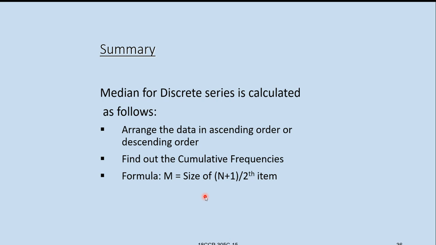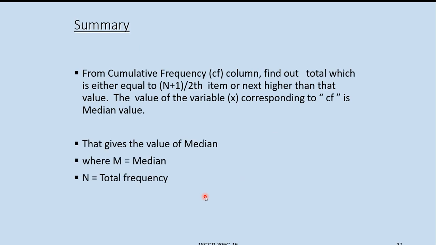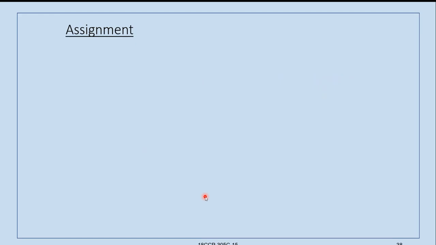You need not worry that the formula is not given. From cumulative frequency, find the total which is either equal to the n plus 1 by 2th item or the next higher value. That gives the value of median, where M is median and n is total frequency or total number of items.